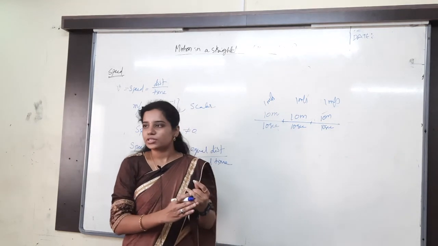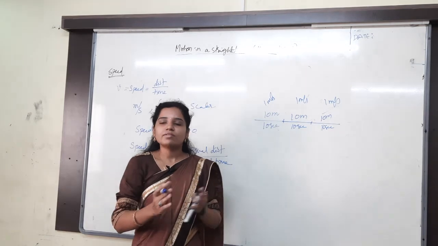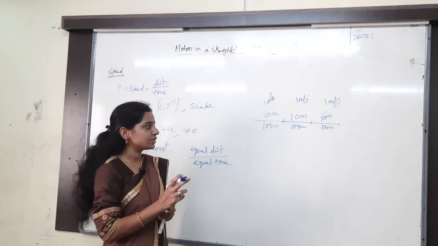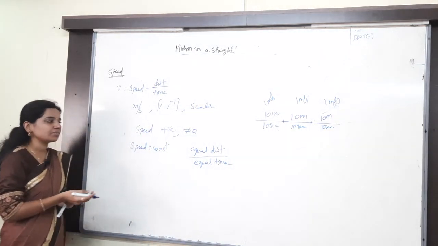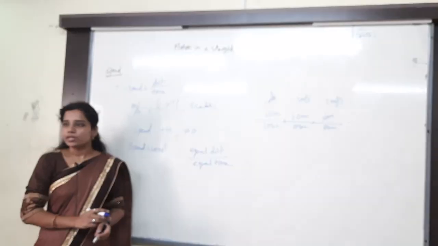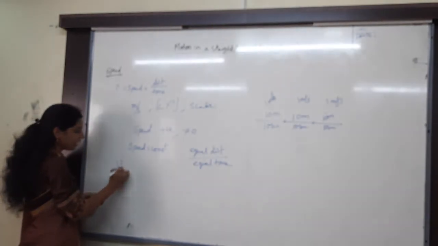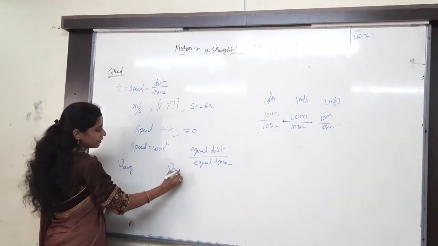When its speed is constant, okay. What do you mean by speed is constant? It is covering equal distances in equal intervals of time. Then we say that the body is in uniform speed. Then non-uniform is nothing but unequal distances in unequal intervals of time. Okay. In speed, we have two types. One is average speed, another is instantaneous speed.